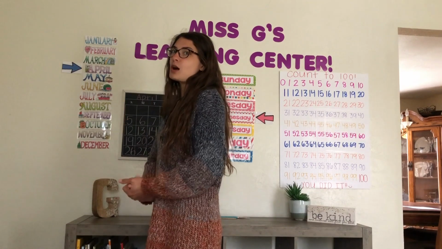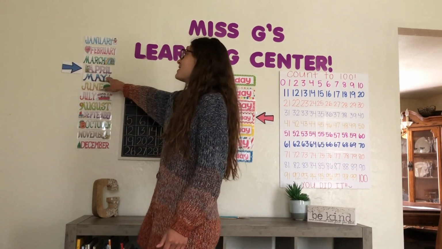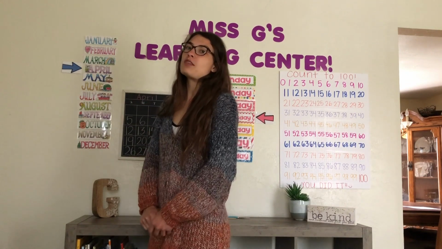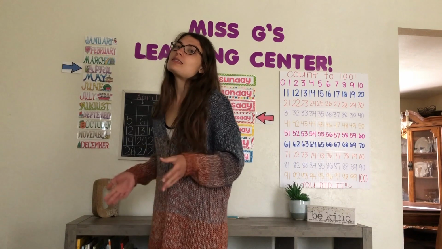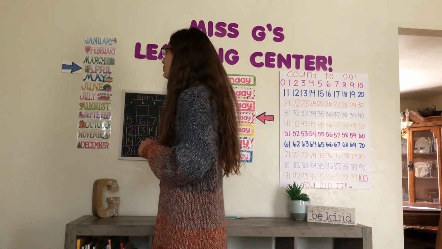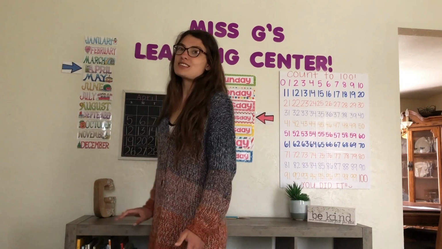So April showers, we say, bring May flowers. So we know that in April it might rain a lot, and in May it's going to start to get really warm, and we're going to see a lot of pretty flowers coming up. So let's get started with our 12 months by singing our song. We ready?